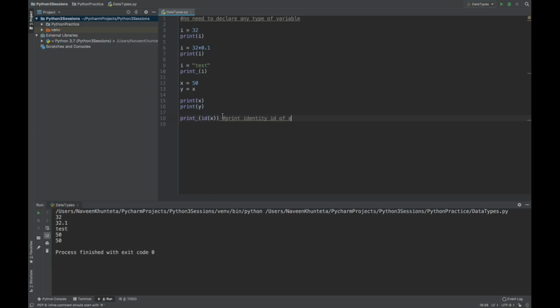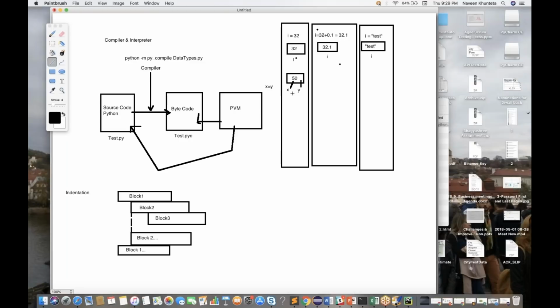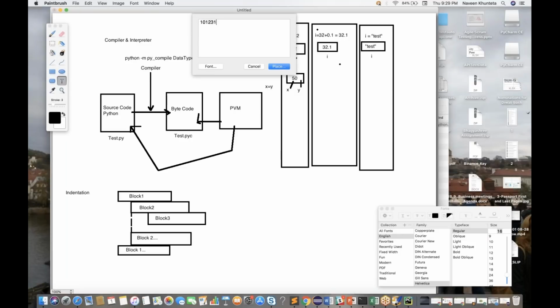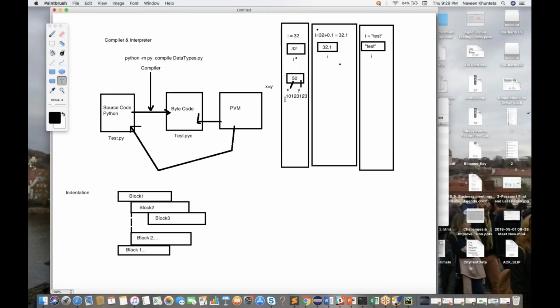There is a unique number showing where exactly this particular x is available inside the memory. Let's say the unique number is something like 101322312. It's available on this particular memory allocation, the memory number like this. So this is called the identity id for x.